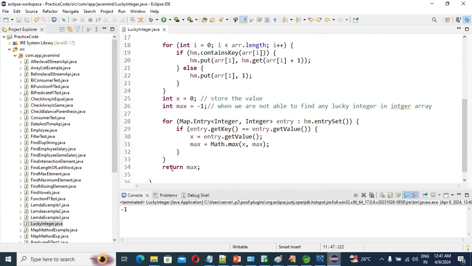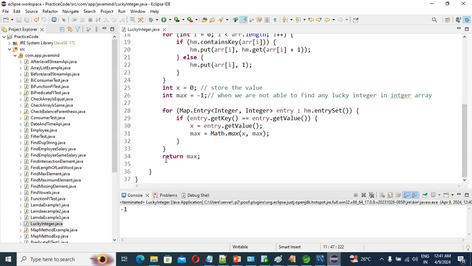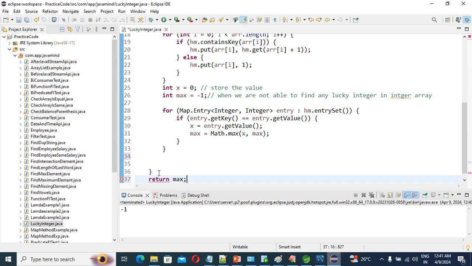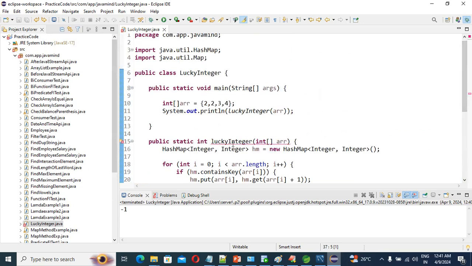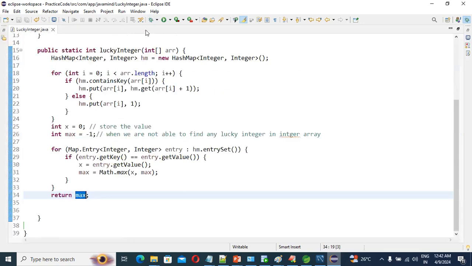So one minute, then this return should be changed. Further, this one is the main method.